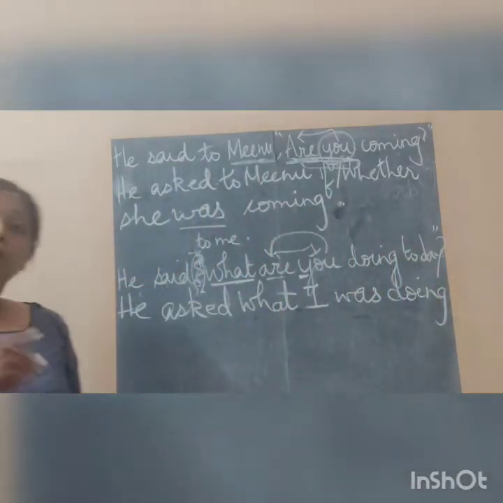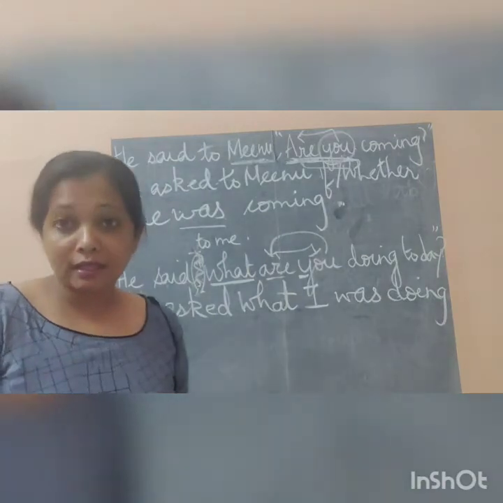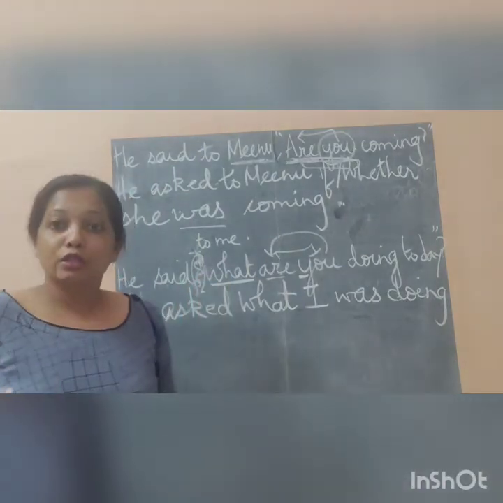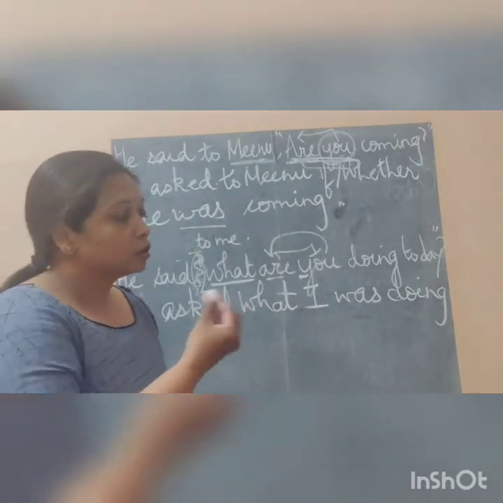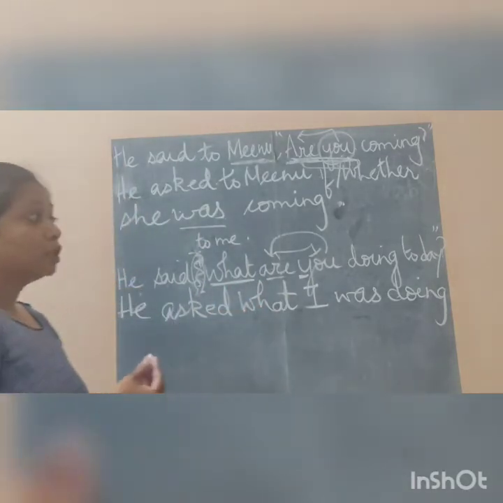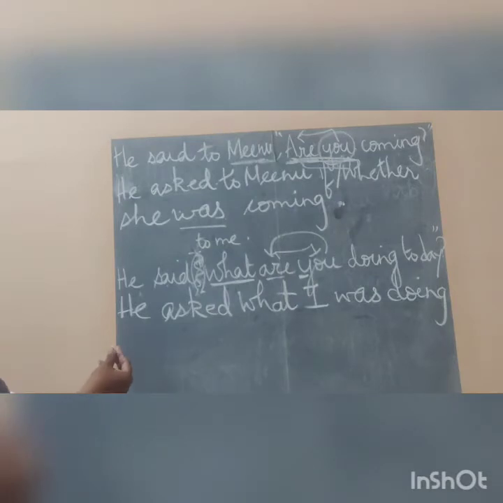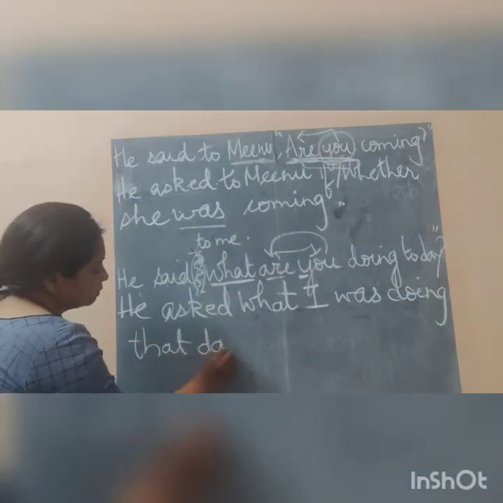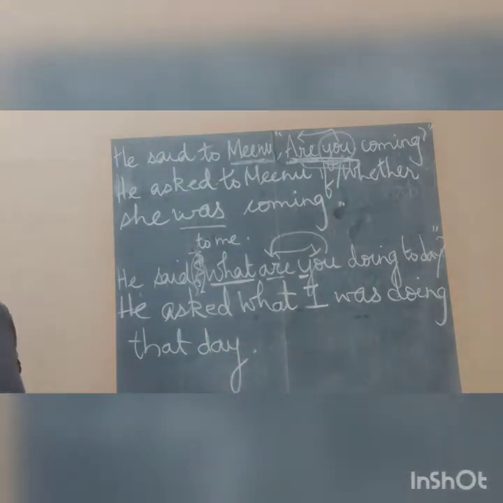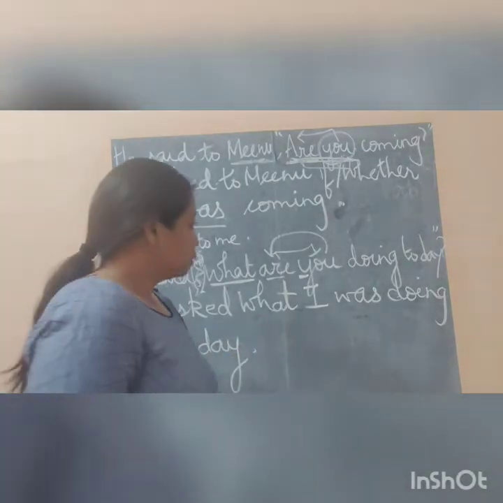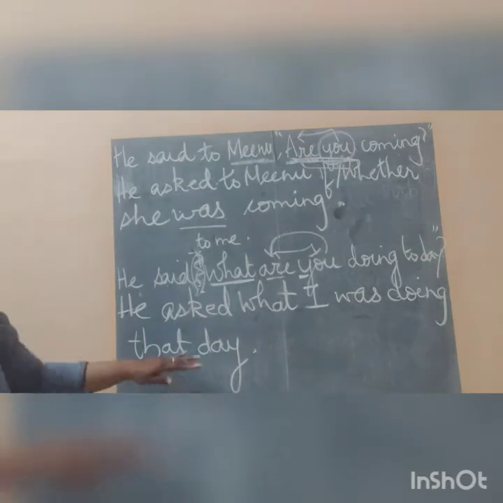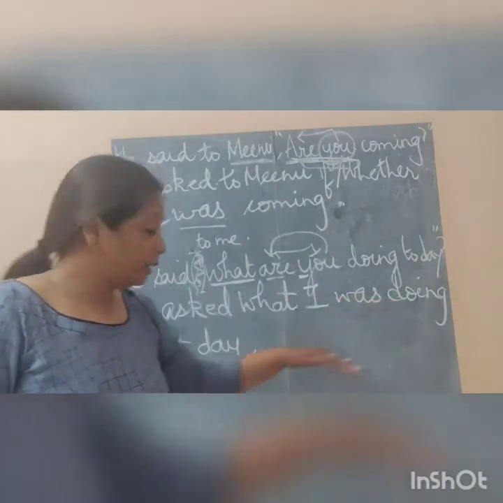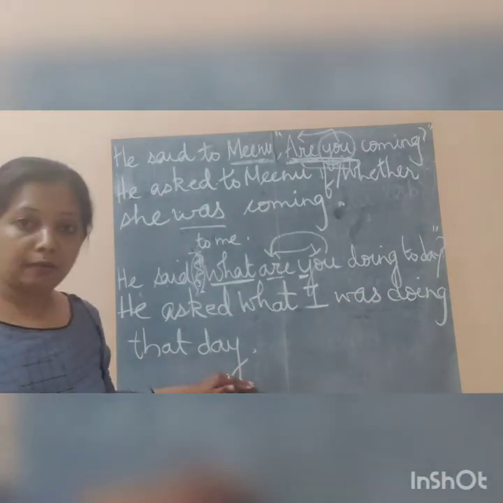Now as I told you, I will be giving you some extra words, the extra changes of the words. But before that, let's do it once. What will today be? Today will change to that day. Understood? So today will change to that day. So he asked what I was doing that day.